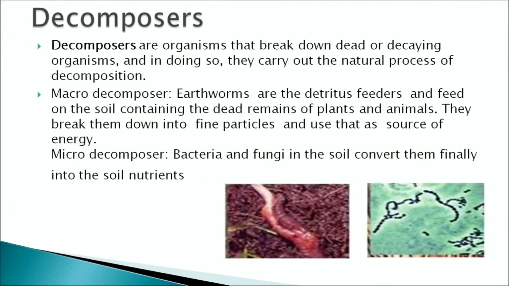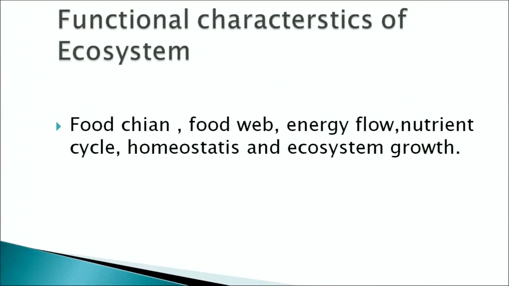The micro consumers are bacteria and fungi that convert them finally into the soil nutrients. Now, we come to the functional components of the ecosystem. The functional components, or the functional characteristics of an ecosystem, are food chains, food webs, energy flow through the ecosystem, nutrient cycles, homeostasis and ecosystem growth.